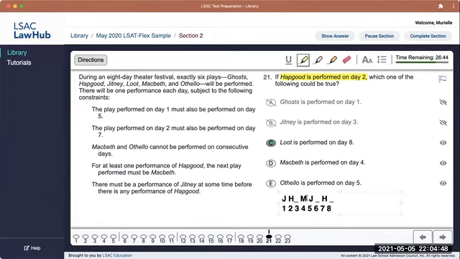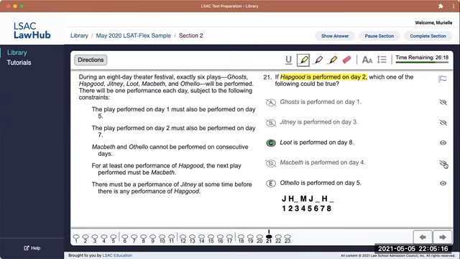Also, we're not going to be able to have more than one M in this group because J is twice and H is twice, and we have to fit M, O, L, and G in the remaining 4 spots. So we can't have doubles of anybody else besides the 1 and 5 double and the 2 and 7 double. So that's why D is wrong.